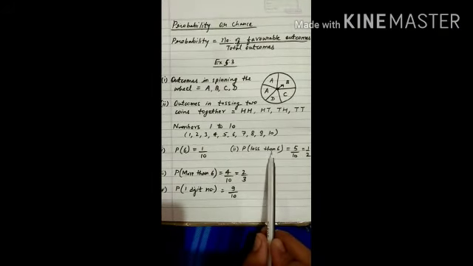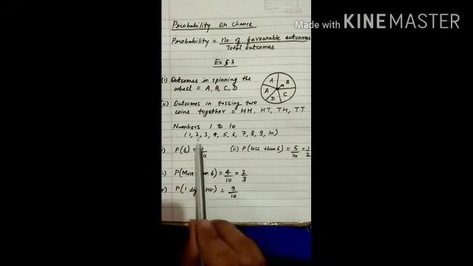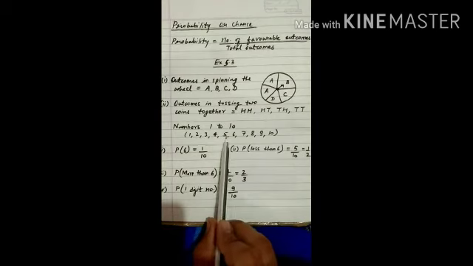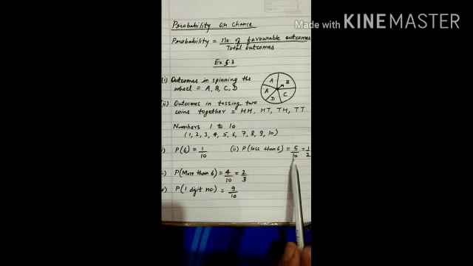Probability of getting a number less than 6. We have 5 numbers which are less than 6: 1, 2, 3, 4, 5. So favorable outcomes are 5 and total outcomes are 10. So 5 by 10, which is equal to 1 by 2.